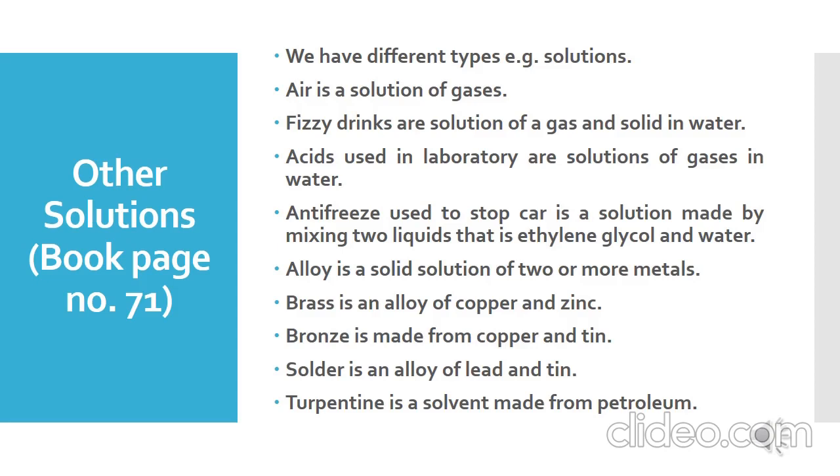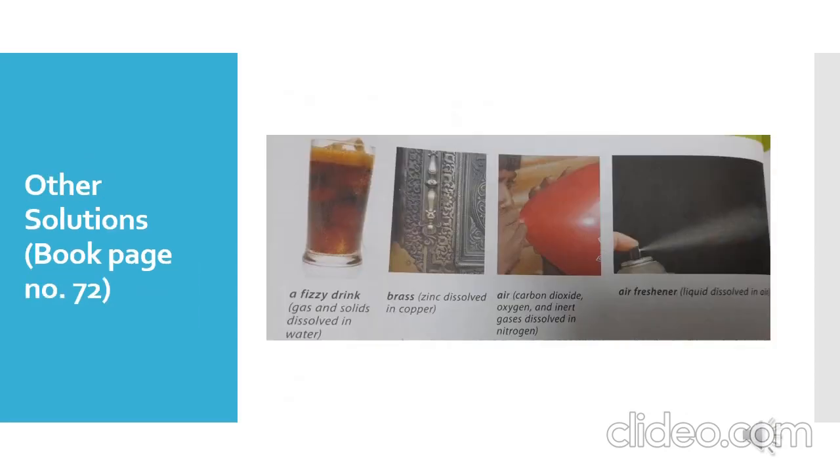So there are also some liquid solutions like iodine, which uses ethanol as a solvent instead of water. I have already told you before that water is not always the solvent. We can use different types of liquid as a solvent also. Like in the case of iodine, we are using ethanol as a solvent instead of water. Similarly, turpentine is a solvent which is made from petroleum and which is usually used to clean paints and brushes, etc.